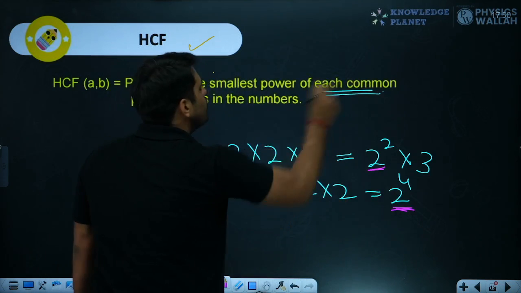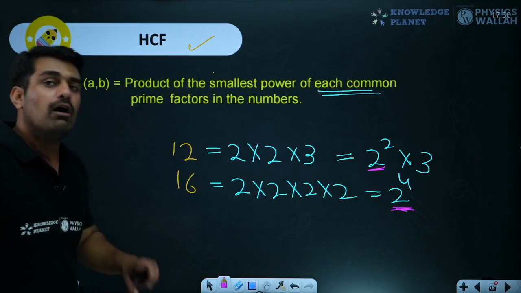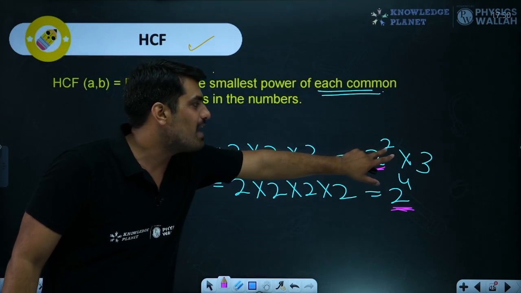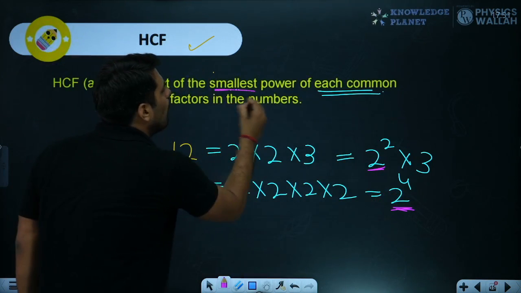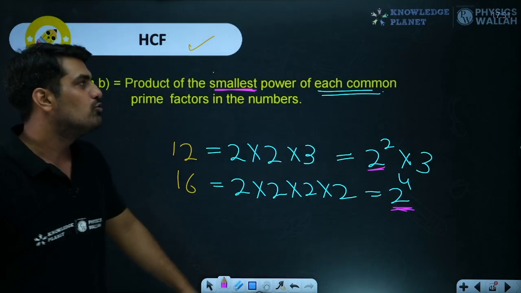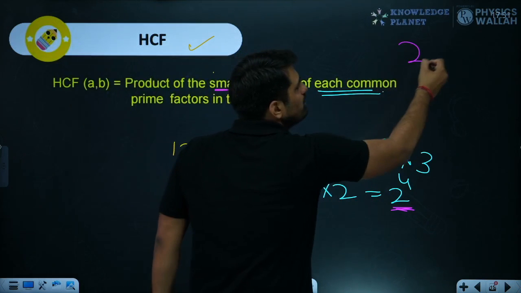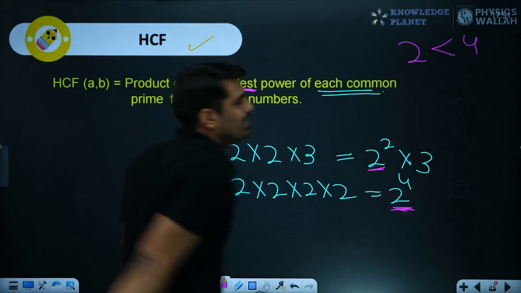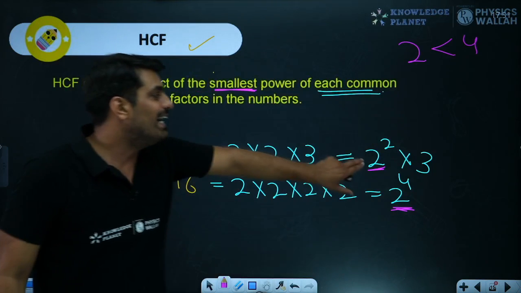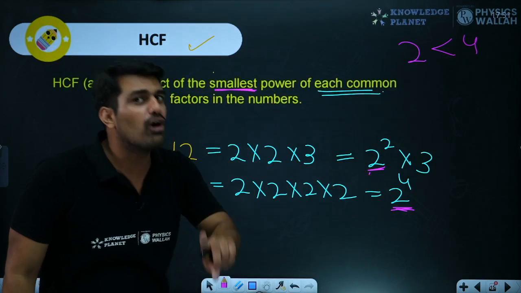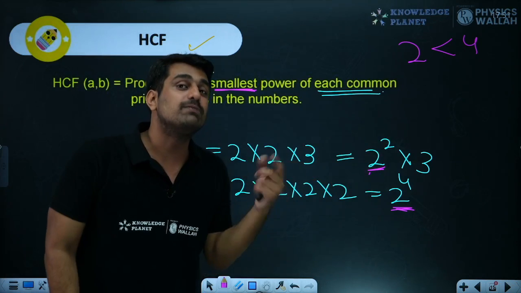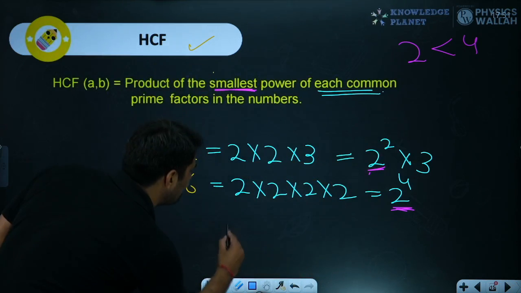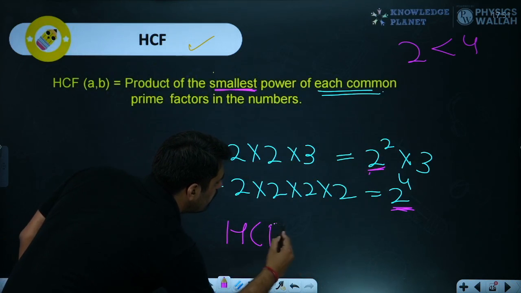Alright, so we have focused on each common factor. And what power should we take? Because over here we have 2, over here we have 4. So we should always be taking the smallest power. I hope everyone knows this part, that 2 is smaller than 4. This is a very simple thing. So we need to see the common factor, only the common factor, along with the power which should be the smallest. So over here the HCF of these two numbers would be what?